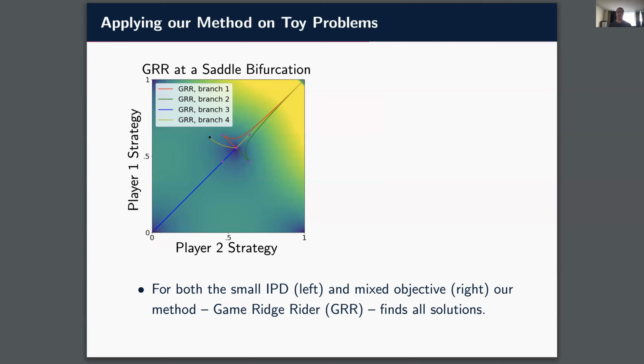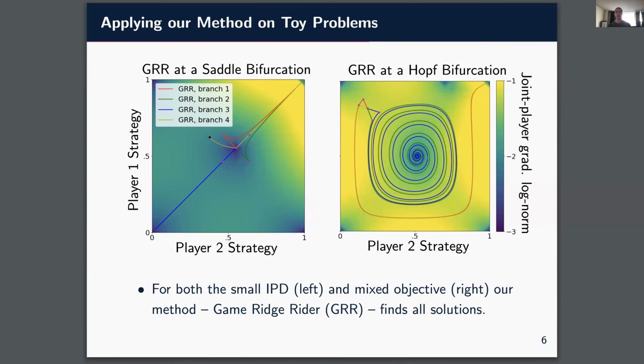We applied our method, Game Ridge-Rider, on the toy problems. The small iterated prisoner's dilemma has a saddle bifurcation. Each branch is shown as a different color, and we have at most 4 branches here because there are 2 eigenvectors, and for each eigenvector, we can either follow it or negate it. In practice, for larger scale problems, it suffices to just branch in the eigenvectors with, say, the largest negative real part.